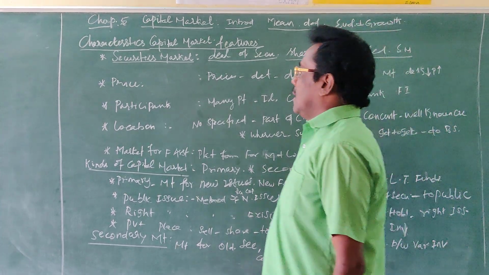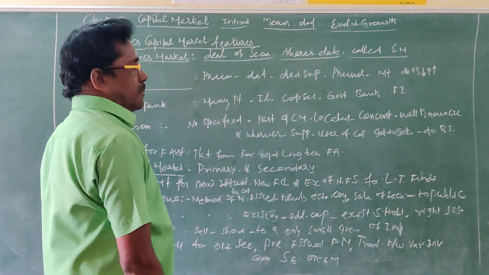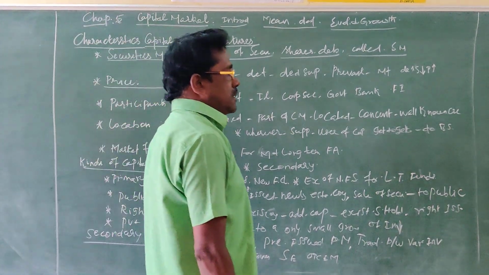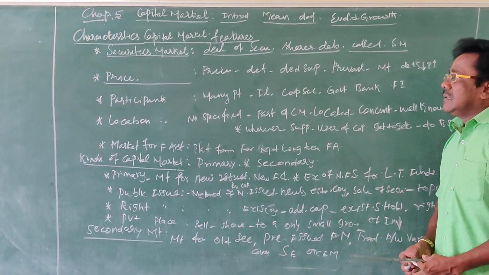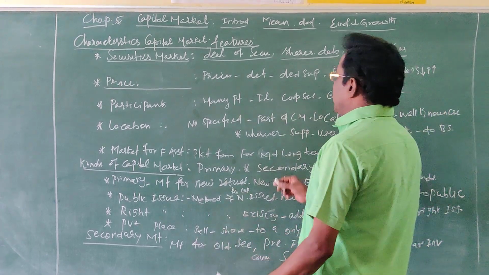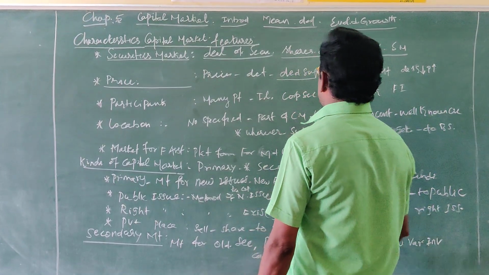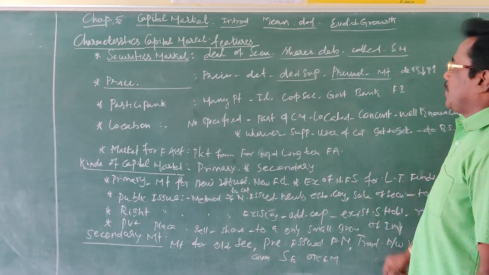The second one, prices of the securities. How are the prices of the financial instruments decided or determined? The prices of the securities, that is shares and debentures, are determined by the demand and supply position prevailing in the capital market.